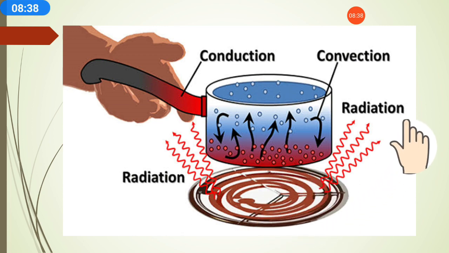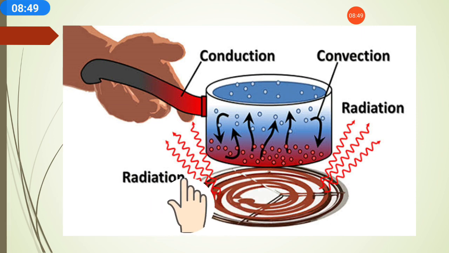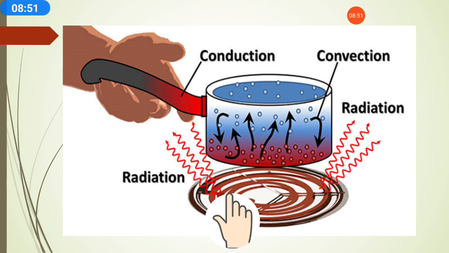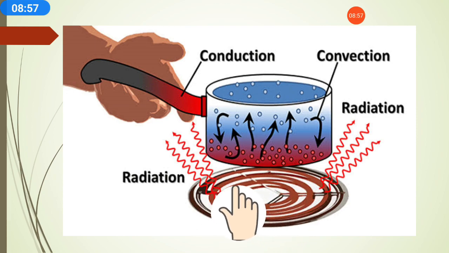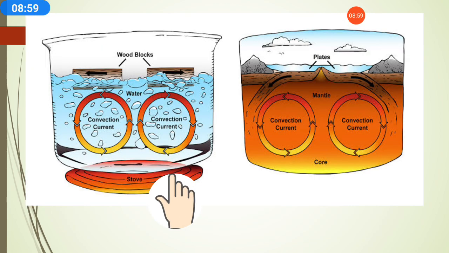Staying a little distance away from the gas, you can feel the warmth of the gas because of radiation. You are not touching the gas directly, but still from a distance you can feel the heat from the gas. That is radiation.